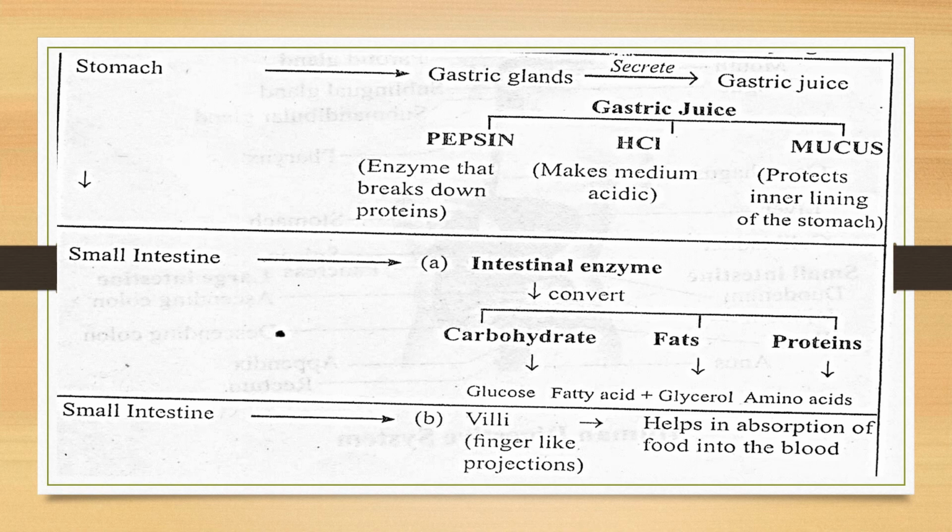Now what is the function of HCl? Why do we need the HCl? Because pepsin only works in an acidic medium, and we know that HCl is an acid. It provides the acidic medium for pepsin to work.